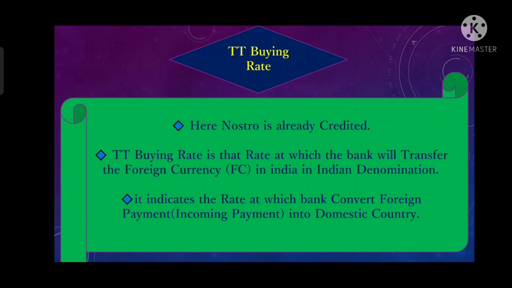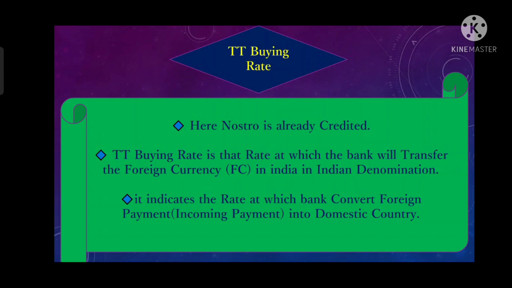Now we will discuss this type of buying rate in detail. TT buying rate. In all types of rate, whether buying or selling, we will think of these concepts from the bank's point of view.